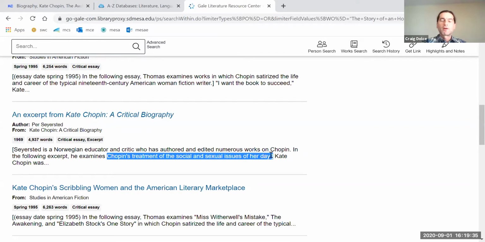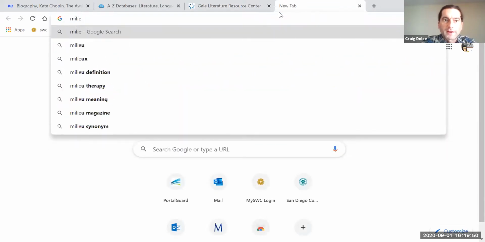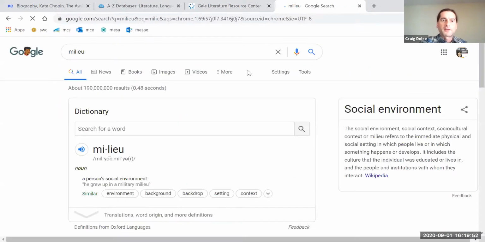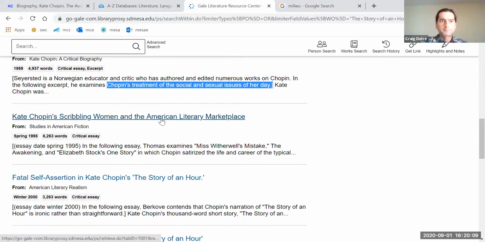M-I-L-I-E-U, in reading and writing about literature. I believe it's under the paragraph on setting, pages 76 to 79. If you look up milieu, you'll see that a milieu is a political and social setting. So it's a part of setting, a person's social environment, culture, society, laws, traditions, practices, right? Not just the setting in the story, but the setting of when the story was written. So what was life like back then for a woman?